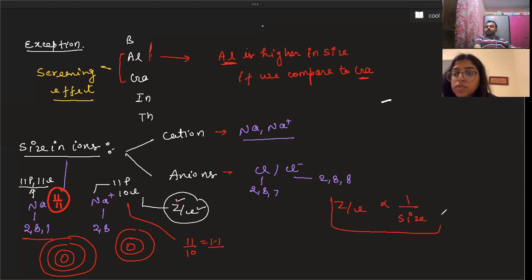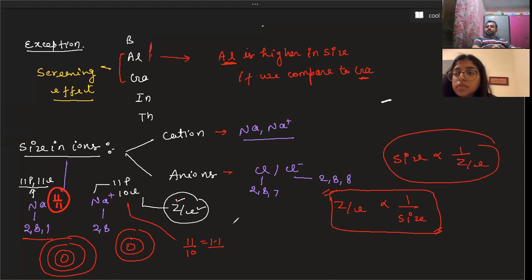There is one very, very specific point which I want to share with you. Whenever Z by E is more, size is less, or size is inversely proportional to Z by E. Can you tell me in which case size is less or size is more? So the size is more in sodium atom?